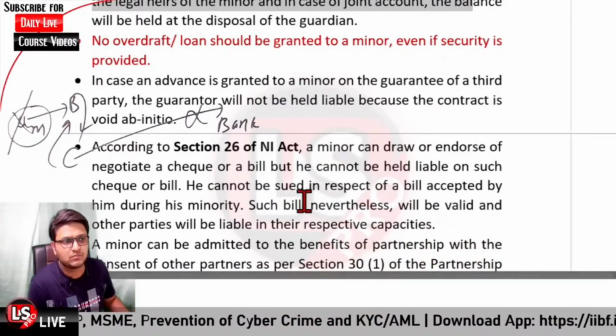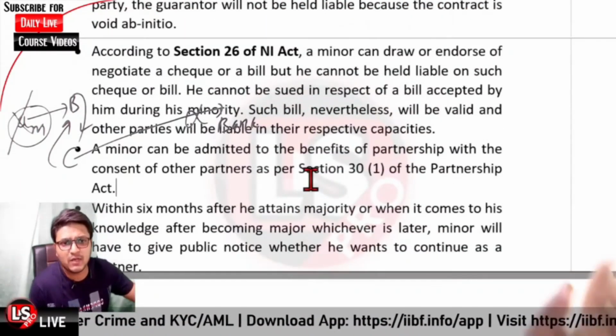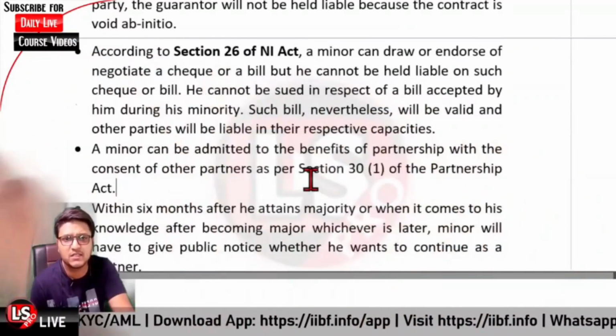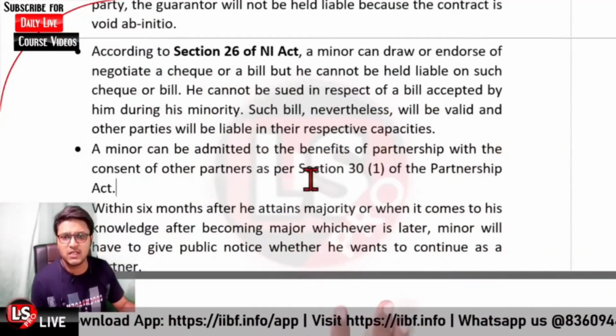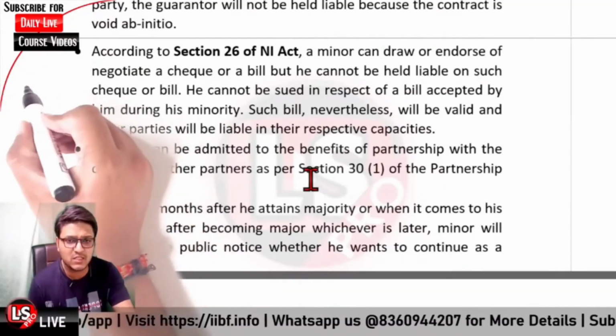Further, a minor can be admitted to the benefits of the partnership firm with the consent of the other partners. That is covered under section 30 subsection 1 of the Partnership Act. Now, what is a partnership? What is a partnership firm?